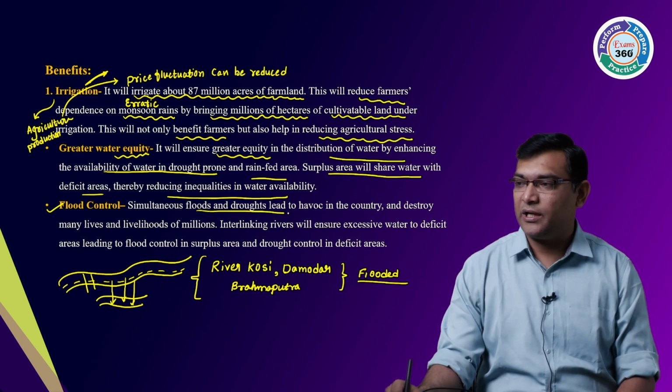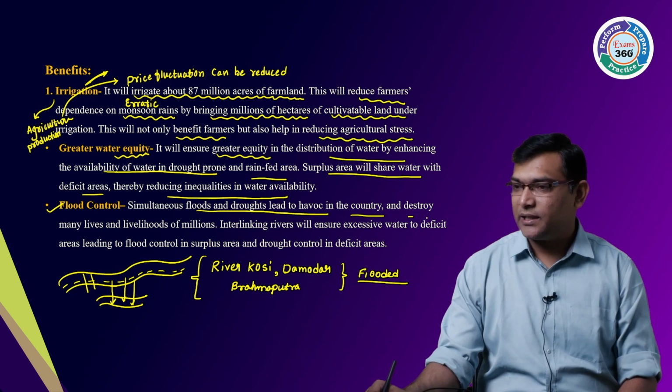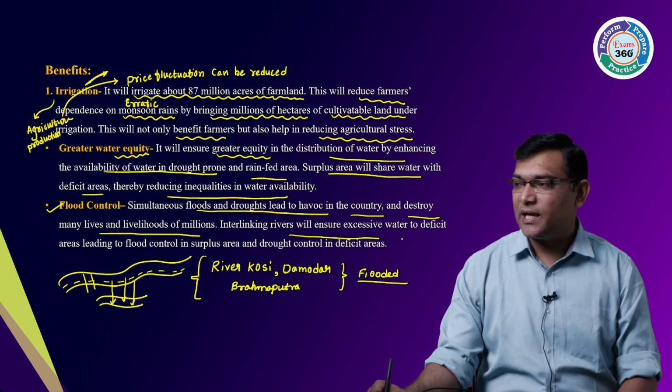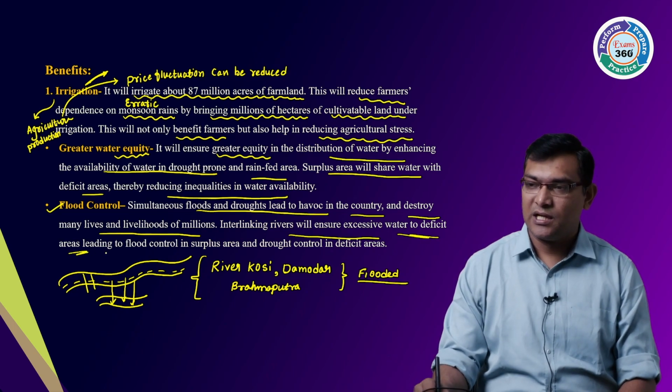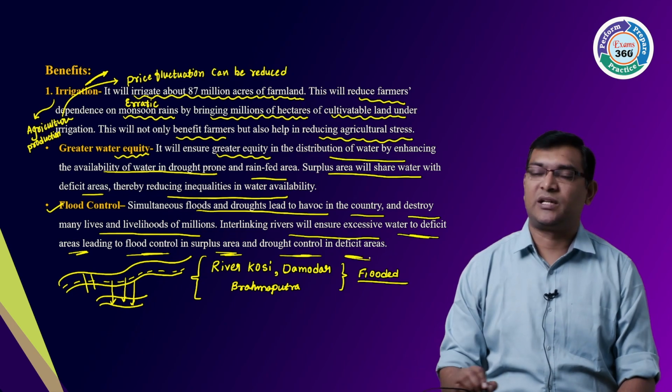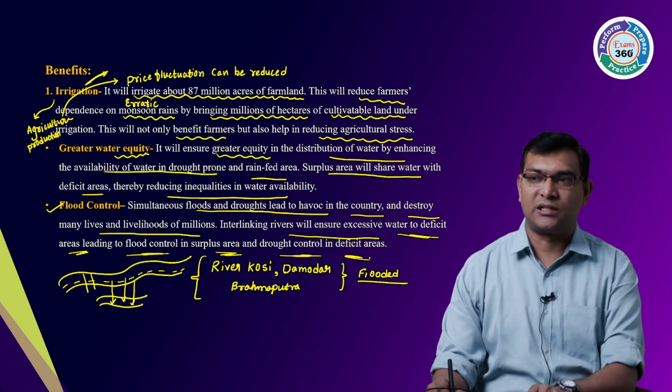Simultaneously, floods and drought lead to havoc in the country, destroying the lives and livelihoods of millions. Interlinking will ensure excess water goes to the deficit areas, leading to flood control in surplus areas and drought control in the deficit areas. These are another thing.